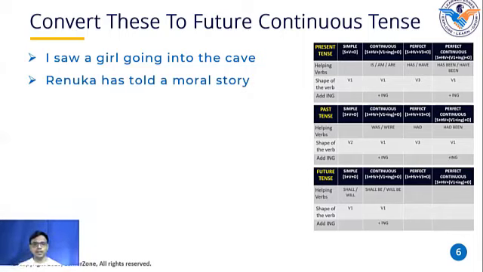First we need to understand in which tense this sentence has been framed. Okay, Renuka, I want you to tell me in which tense this sentence has been framed. Sir, present perfect tense. Very good, Renuka. Why? Sir, because there is a third shape of the word and the helping verb is has. Very good. Awesome. Okay. So has is a helping verb.